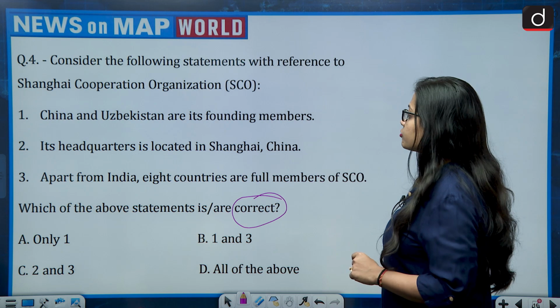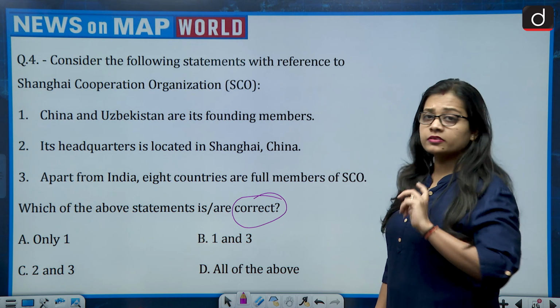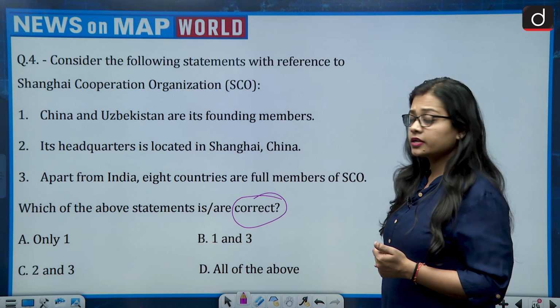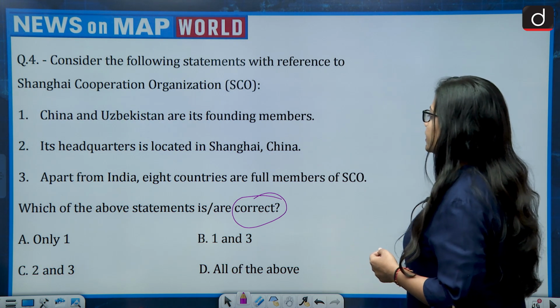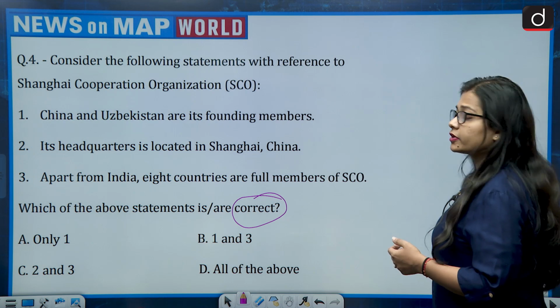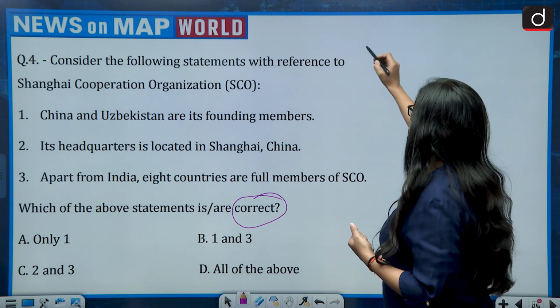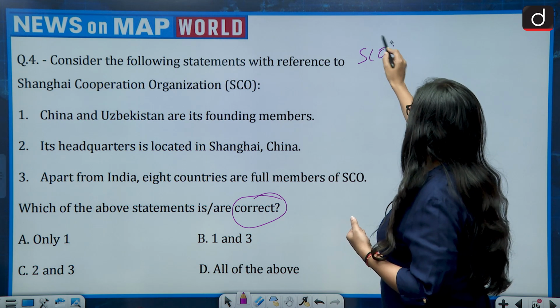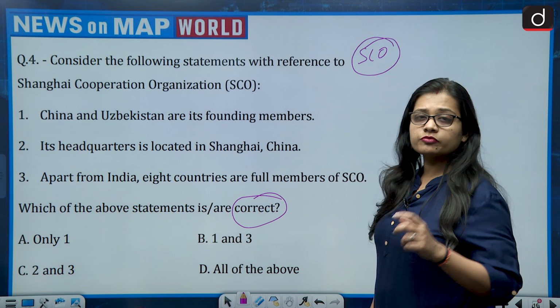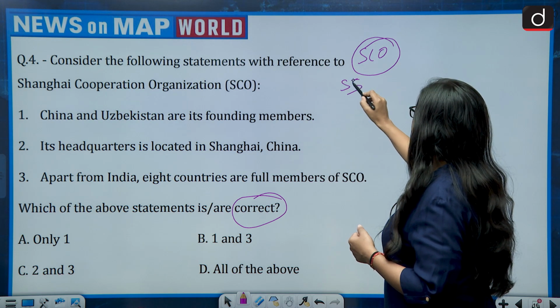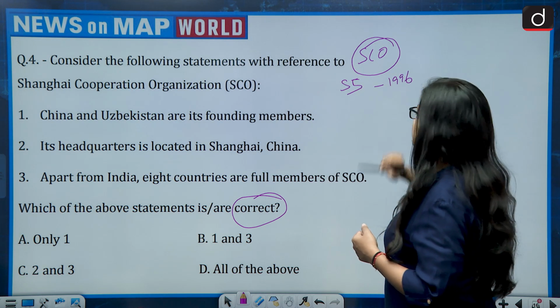First is China and Uzbekistan are its founding members. Second, its headquarters is located in Shanghai, China. Third, apart from India, 8 countries are full members of SCO. So let us know few of the things about SCO. So SCO, that is Shanghai Cooperation Organization, when it started, it was S5 and it was in the year 1996.